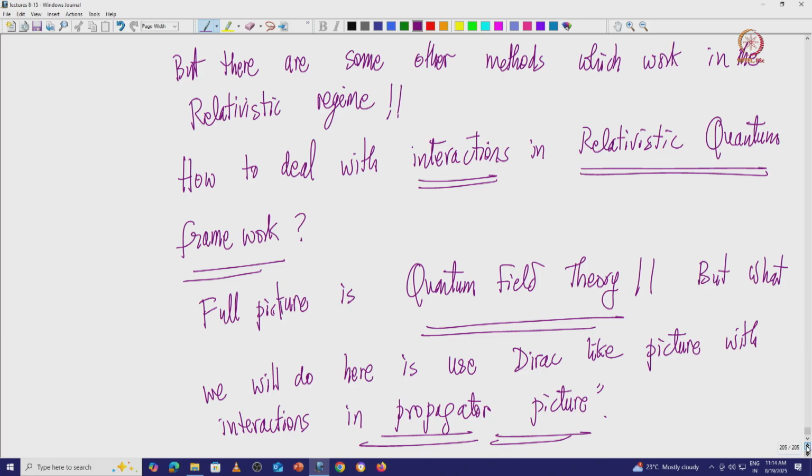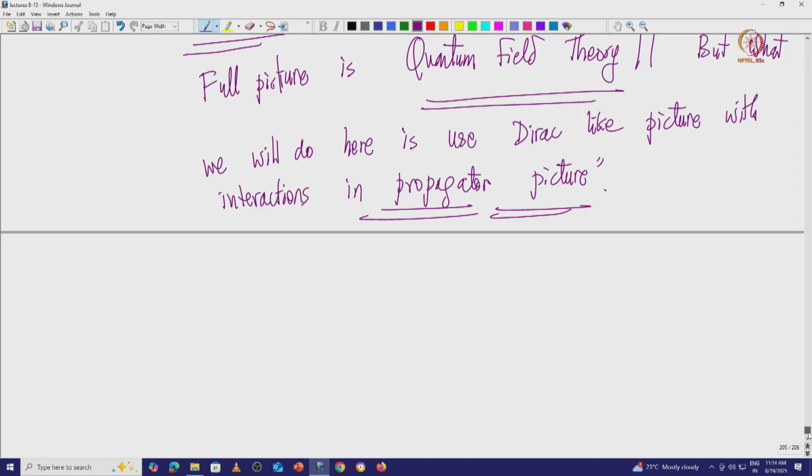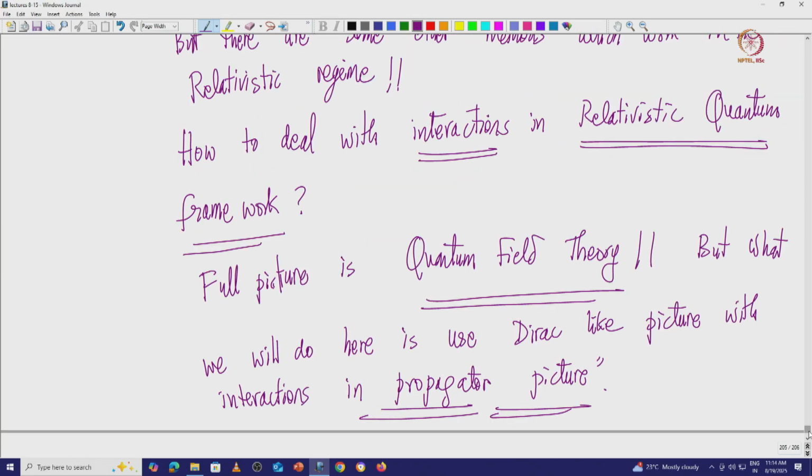We will not do the full quantum field theory, which is very complicated and has to be done in a complete set of lectures. But we will start using something called propagator methods, which are a part of quantum field theory. So, what we do is propagator methods with relativistic wave functions.